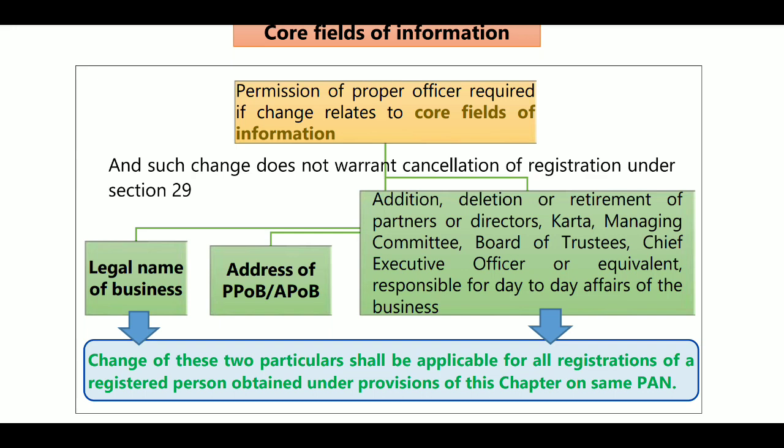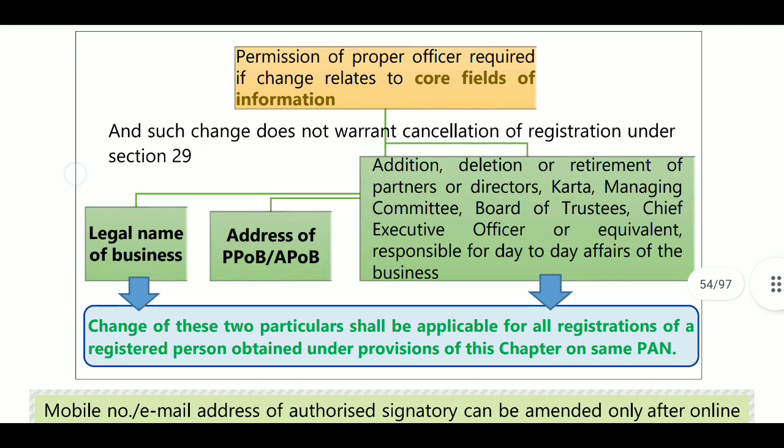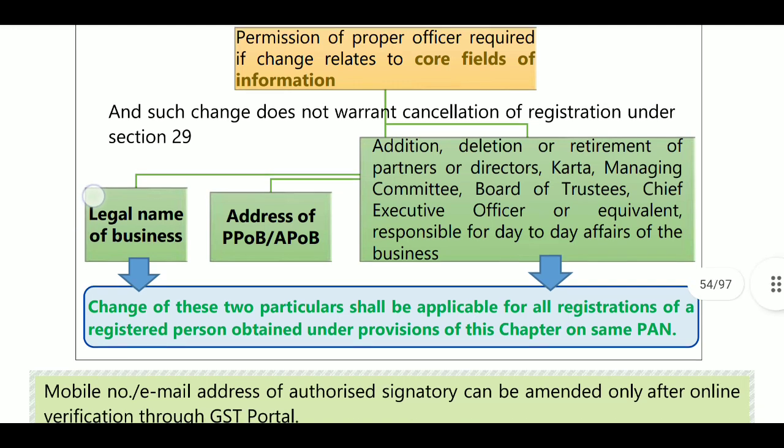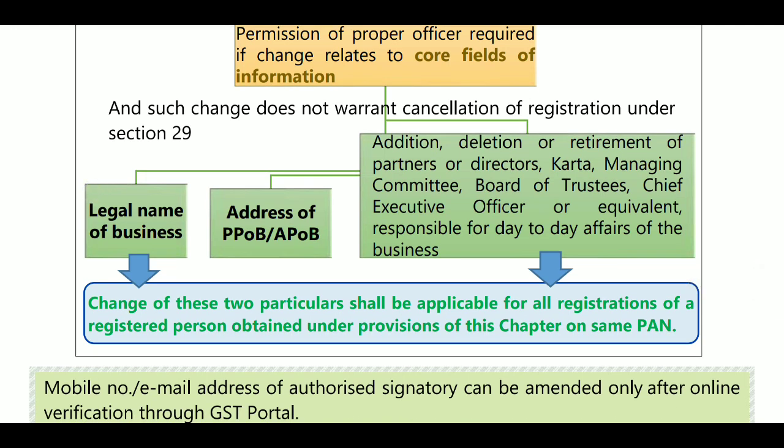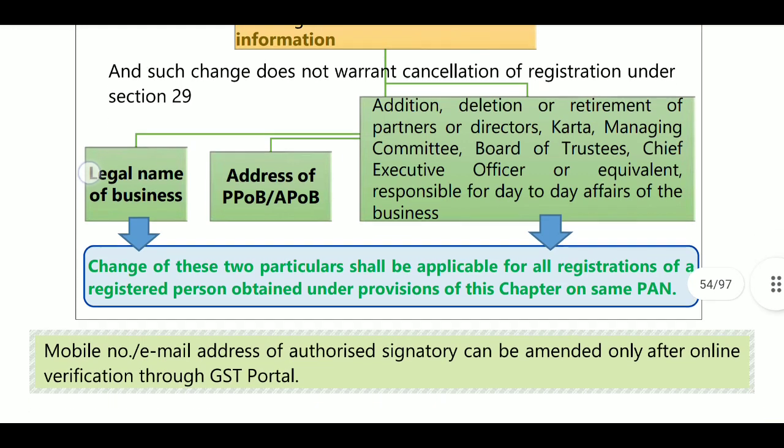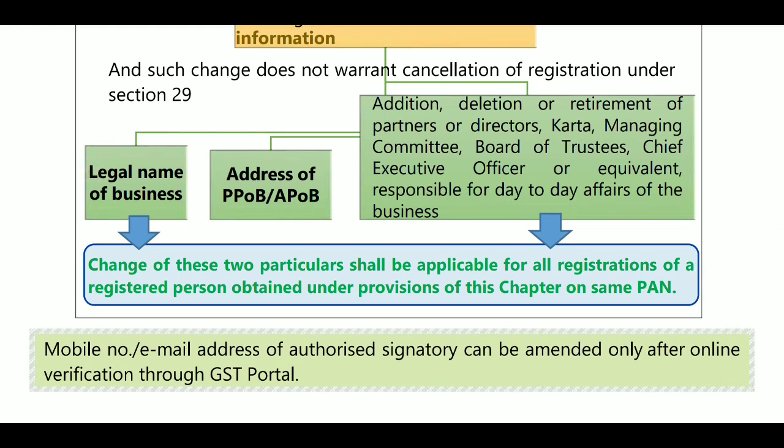What is the core field information? Core field information is the legal name of business, address of principal place of business or additional place of business. Changes of these particulars shall be applicable for all registrations of the registered person obtained under the provisions of this Act with the same PAN.